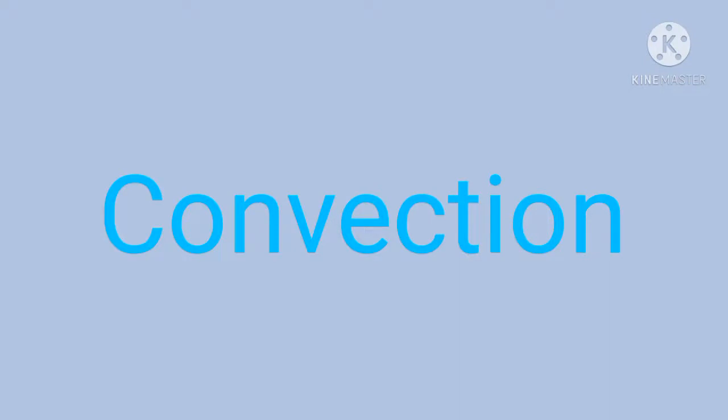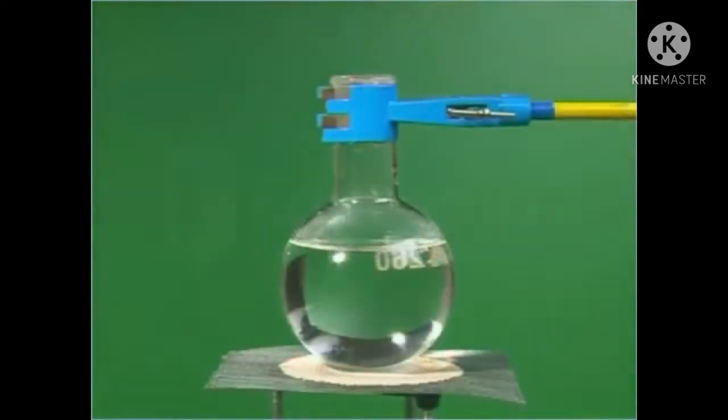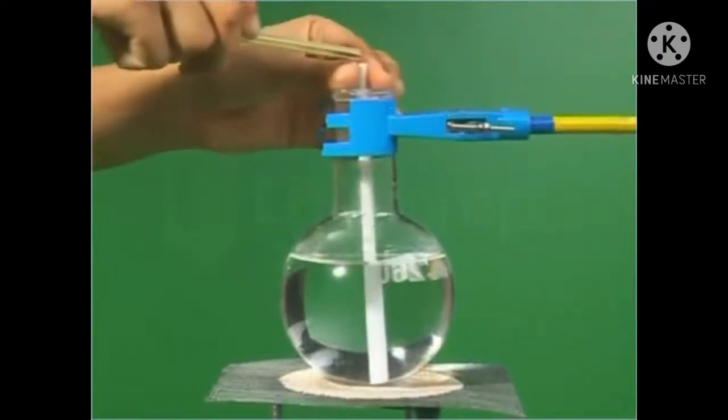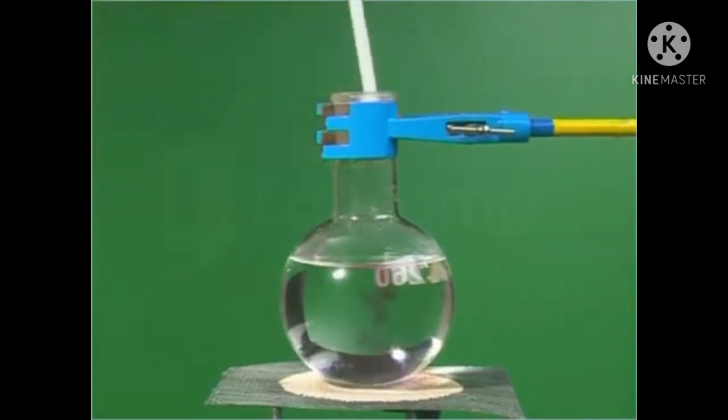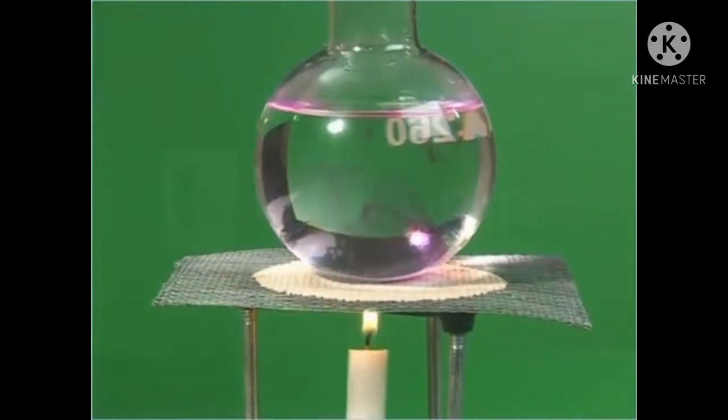Next mode of transfer of heat is convection. To understand convection, let's see the experiment. For that we need flask, water, tripod, mesh, burner, stand and some potassium permanganate. Wait till the water becomes still and pour some potassium permanganate with the help of a straw at the bottom of the flask and start to heat the flask at the bottom, not on the side or at the upward, at the bottom with the help of burner.